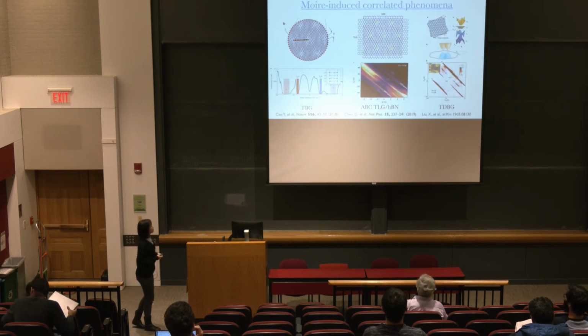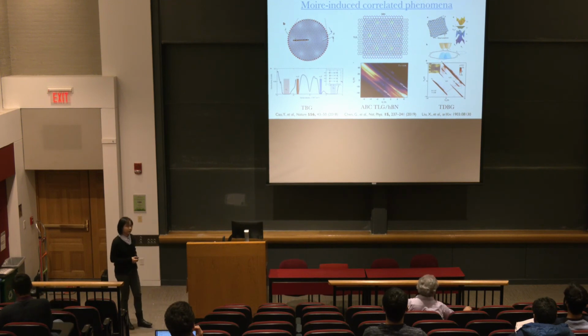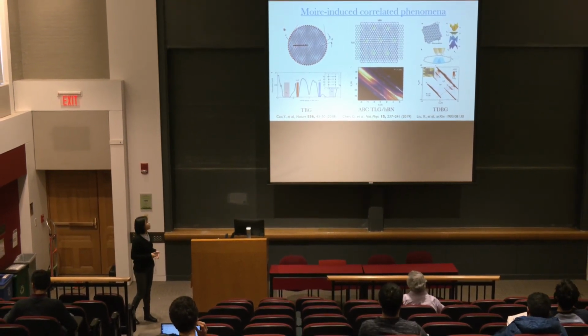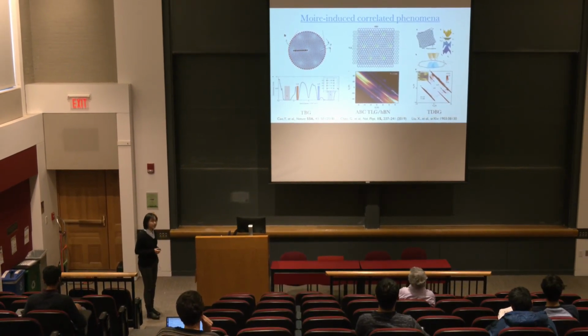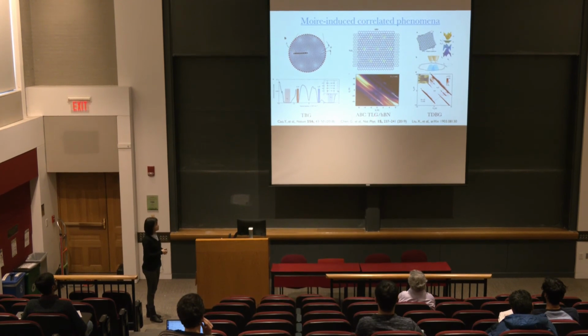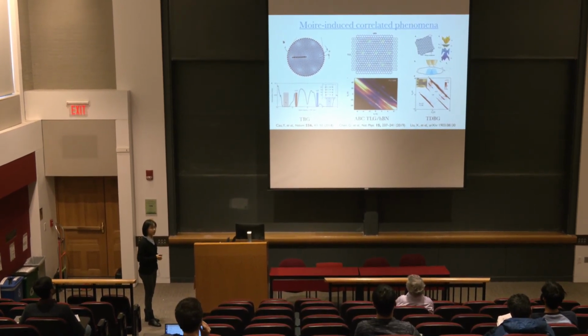So we know since the discovery of correlated insulators and superconductivities in twisted bilayer graphene, we know the effective two-dimensional heterostructures have been very successful candidates for the Moiré-induced correlated phenomena. For example, we know there's many recent experimental progress in systems with more than 2 layers. For example, we have untwisted ABC trilayer graphene on top of a hexagonal boron nitride, and we also have the twisted double bilayer graphene. So we're looking for some new platform to study these correlated phenomena with a particular focus on the trilayer geometry.